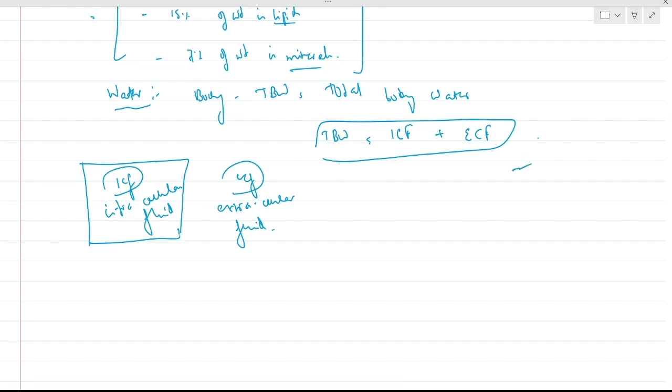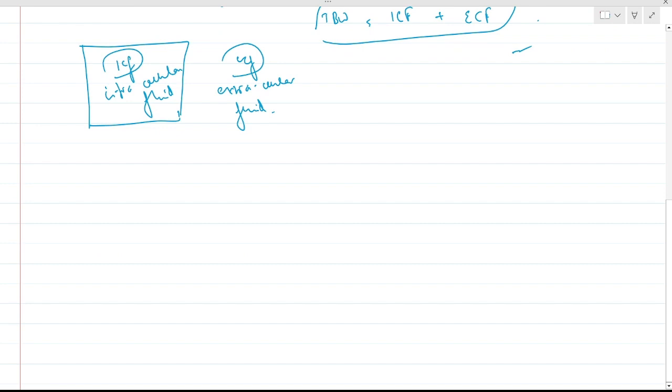Next important point to be noted and remembered. Out of this total body water, ICF is 2/3 and ECF is 1/3.